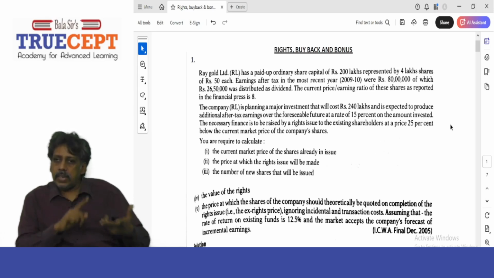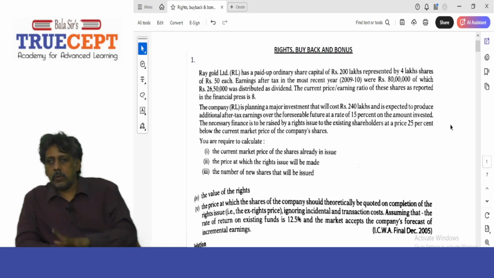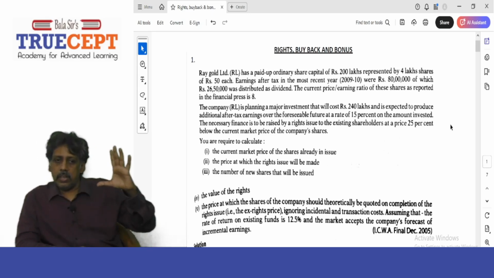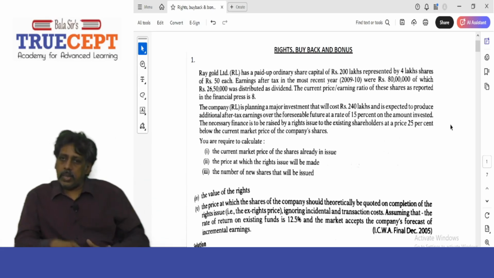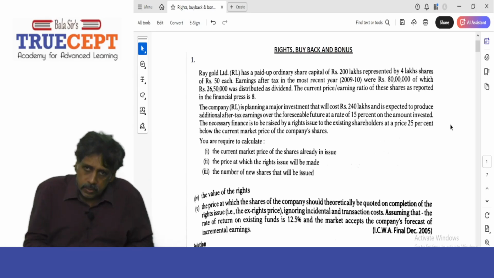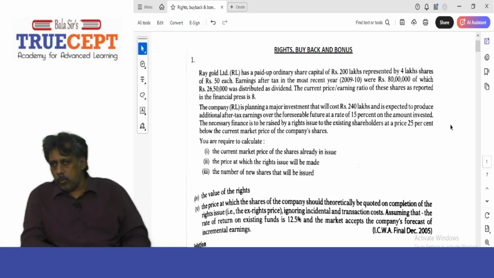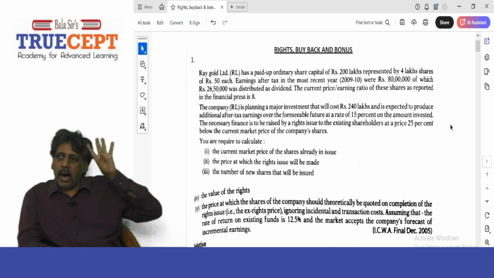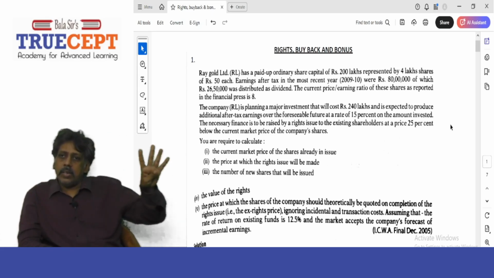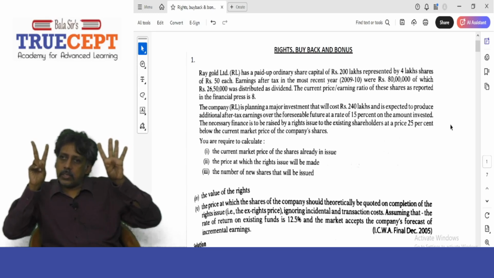Which is 70 rupees higher than the face value. Yes or no? Yes, sir. Face value 50. Rights issue price 120. But remember, the 120 is anyway below the current market price. Got it? Yes, sir. Now, please remember, that means the holders of 4 lakh shares currently are given the right to buy how many shares? 2 lakh shares.